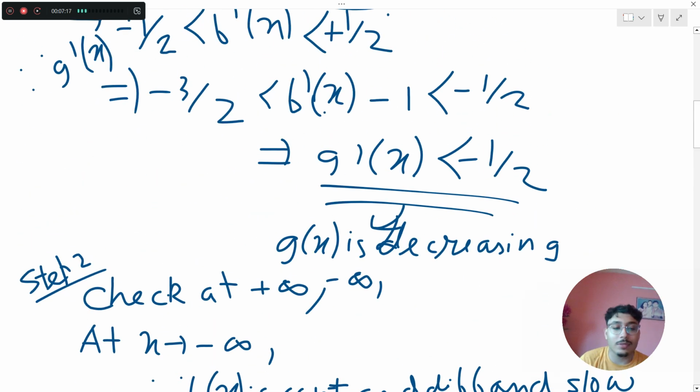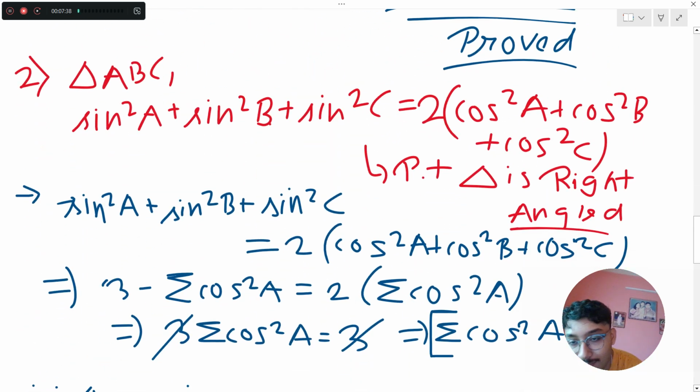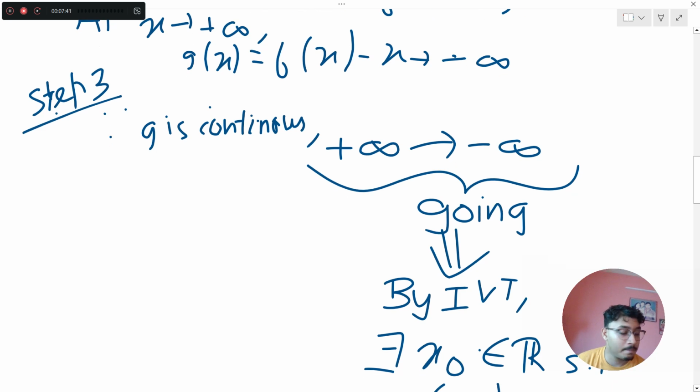So basically if you break down this question into 3 steps, what will be? First one is we need to check increasing decreasing, that is work with the inequality. Second one is checking the limits at positive infinity and negative infinity, and my third one would be to apply IVT. Cool. Coming up to question number 2, और 2 मिनट के लिए देख लो.